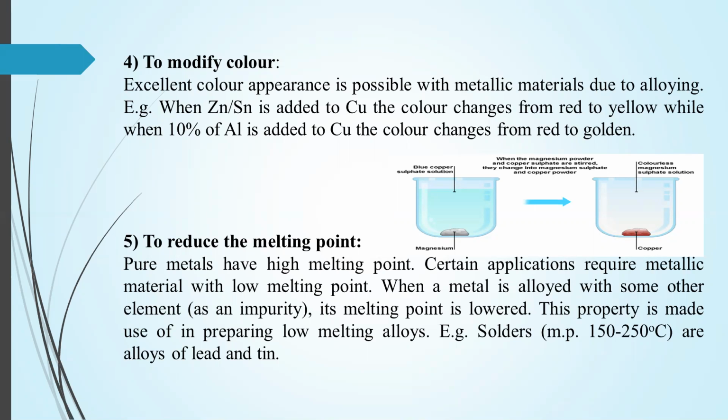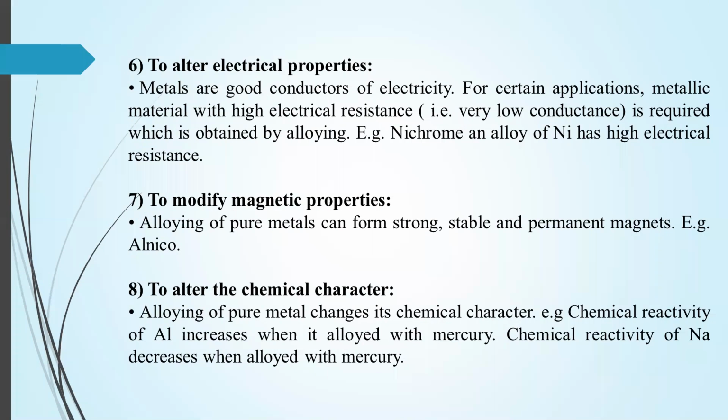For example, soldering. For welding and soldering, the metal should have a low melting point. So when a metal is alloyed with some other element, its melting point is lowered. For example, solder metal, which is an alloy of lead and tin, is used for welding purposes.